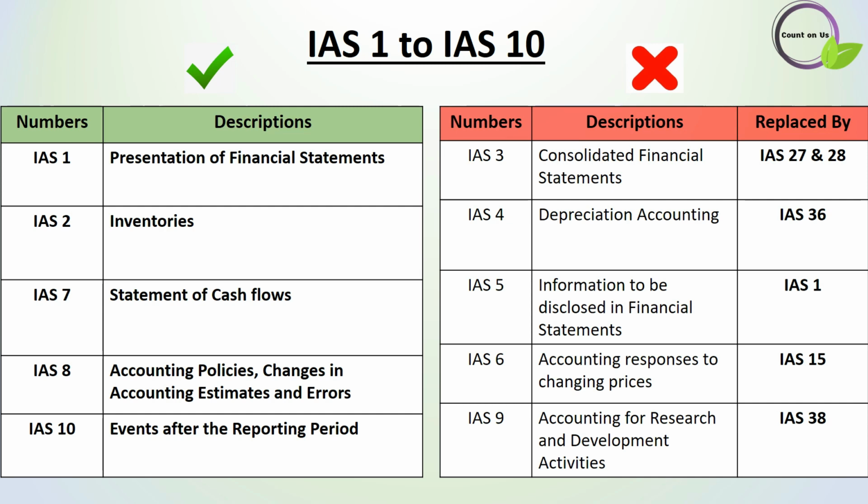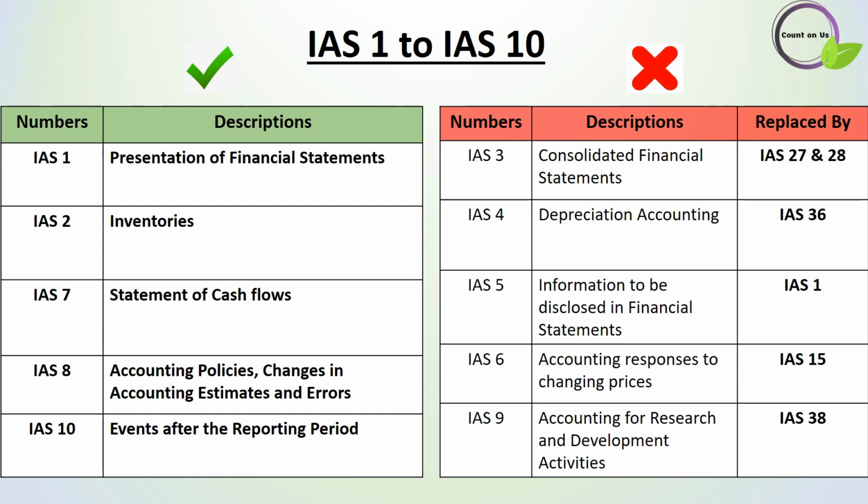But IAS numbers 3, 4, 5 and 6 were fully withdrawn and replaced with new IAS, like you can see. IAS 3 was about consolidated financial statements, but it was withdrawn and replaced by IAS 27 and 28, which discuss separate financial statements and investments in associates and joint ventures respectively.